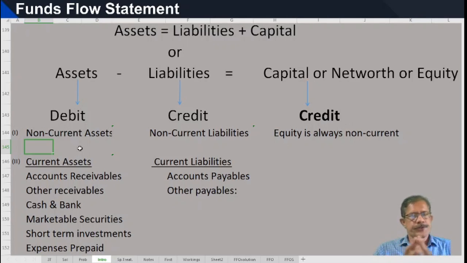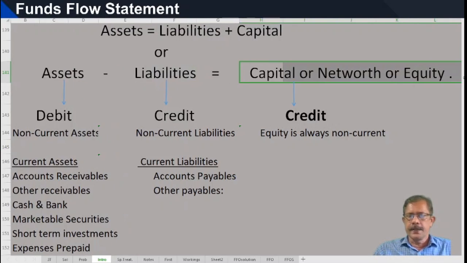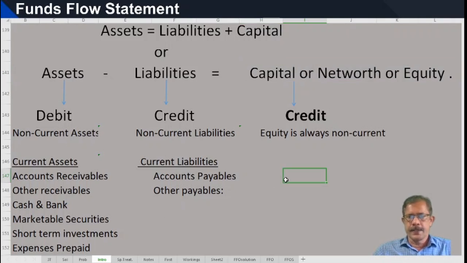In the course of business, the values of assets, liabilities and net worth change. And this is due to various business transactions.